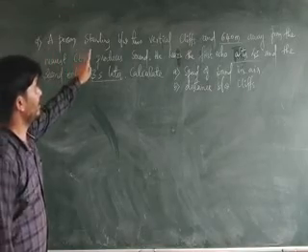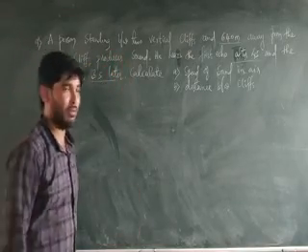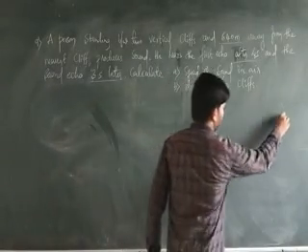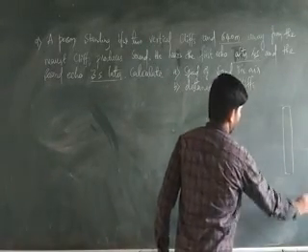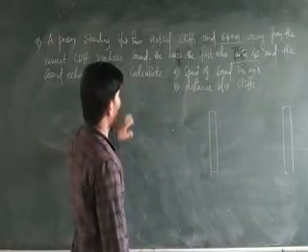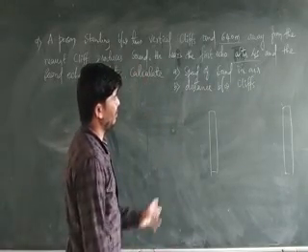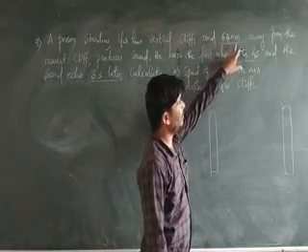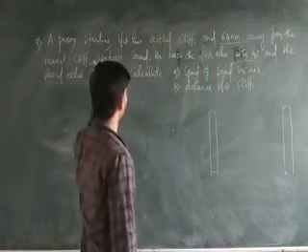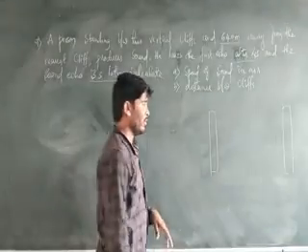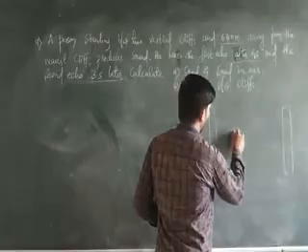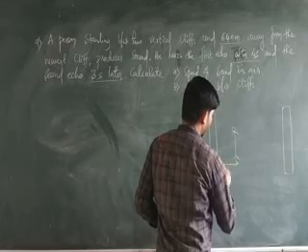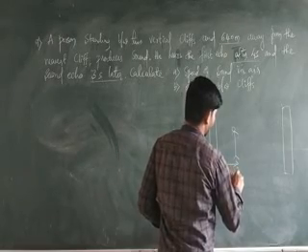A person is standing between two vertical cliffs. How many cliffs are given here? 2. So 2 vertical cliffs are given, and a person is standing in between those two cliffs, and he is standing at a distance of 640 meter away from the nearest cliff. So he is standing very close to one cliff at a distance of 640 meter.